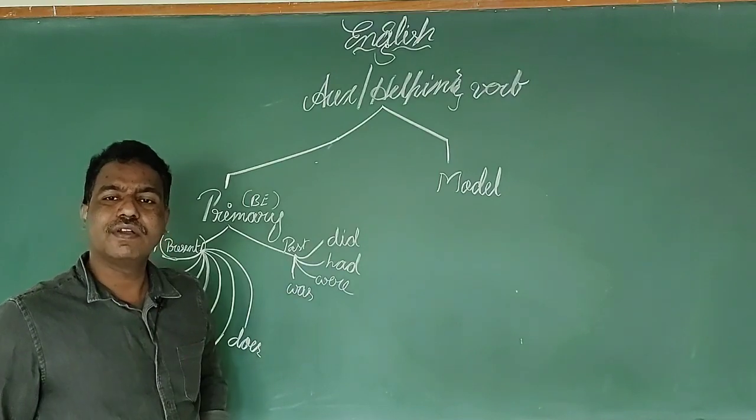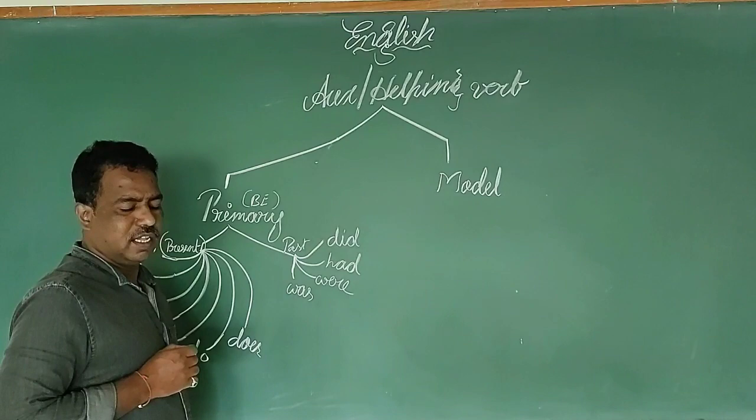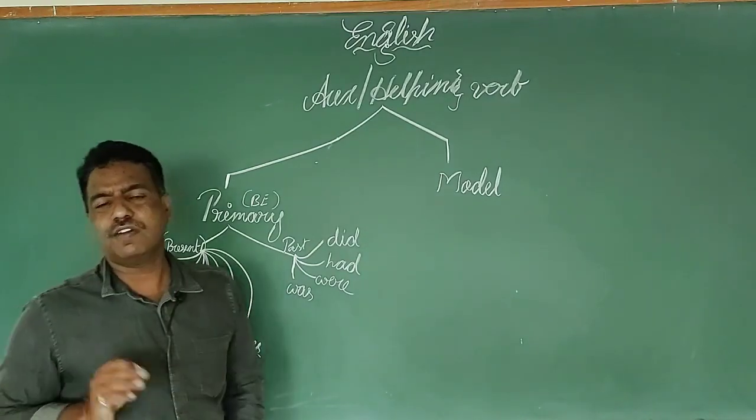And here, when we come to this part, there is a simple agreement of the verbs.